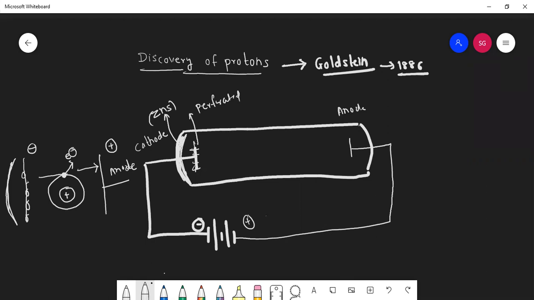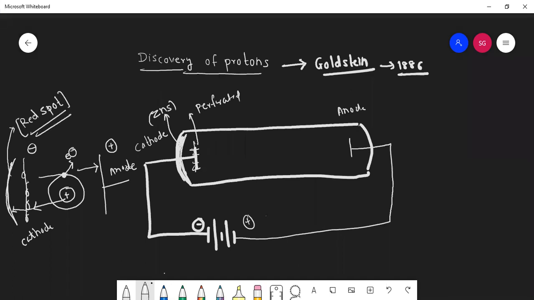Now electron moves here and positive moves towards cathode. This time this cathode is perforated, so it will pass through this cathode, and this ZnS screen will glow and it will give a red spot.